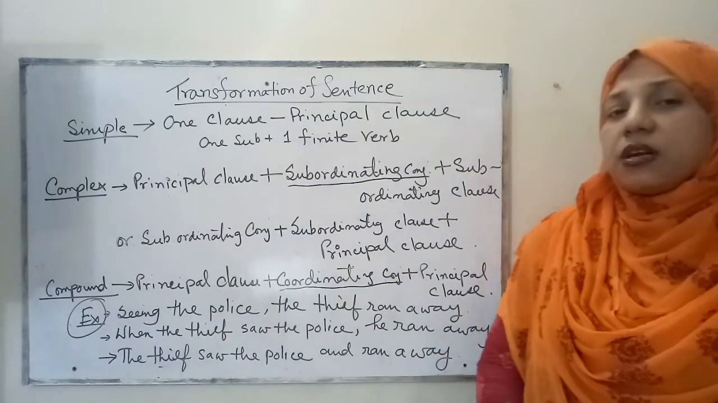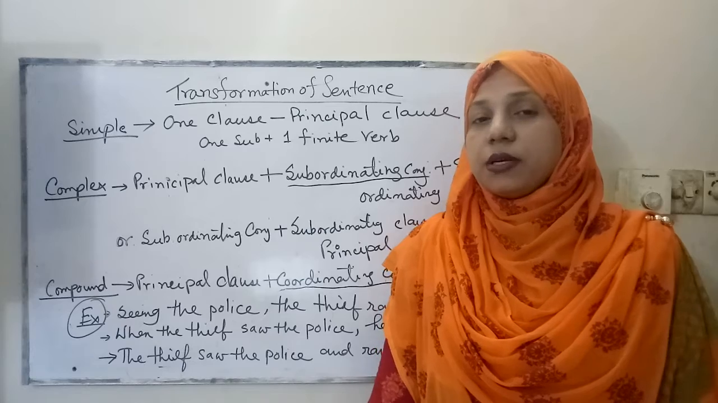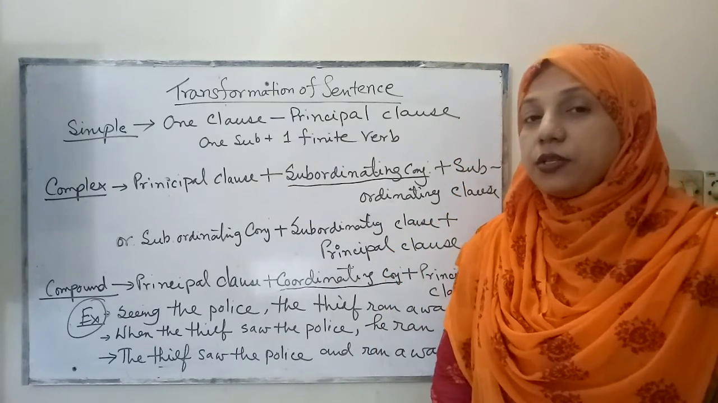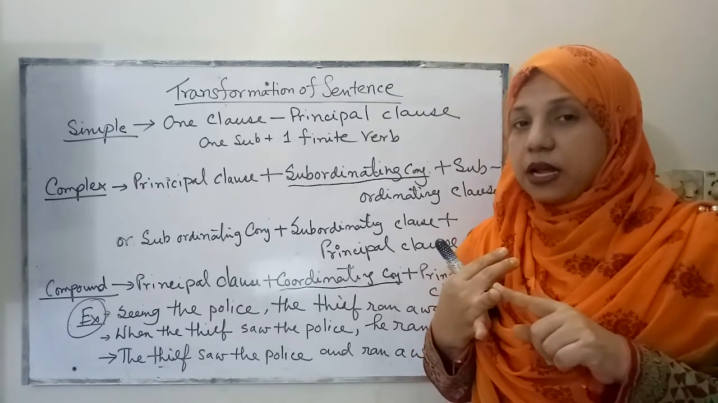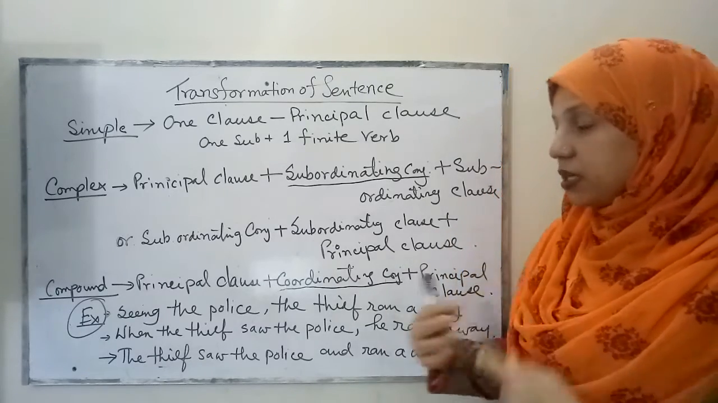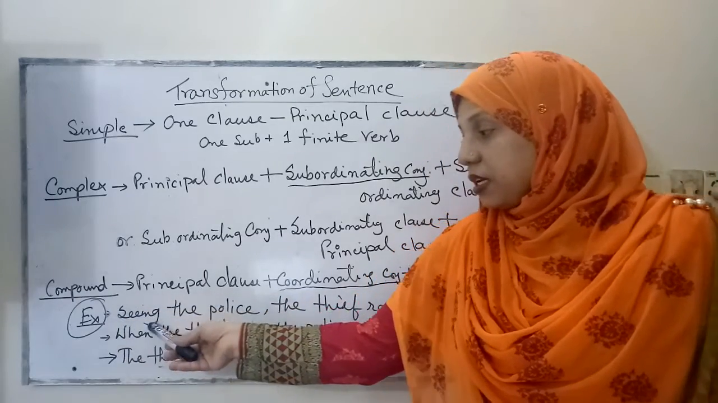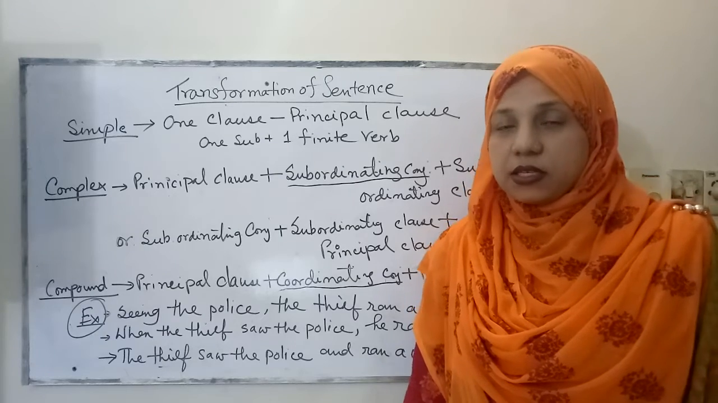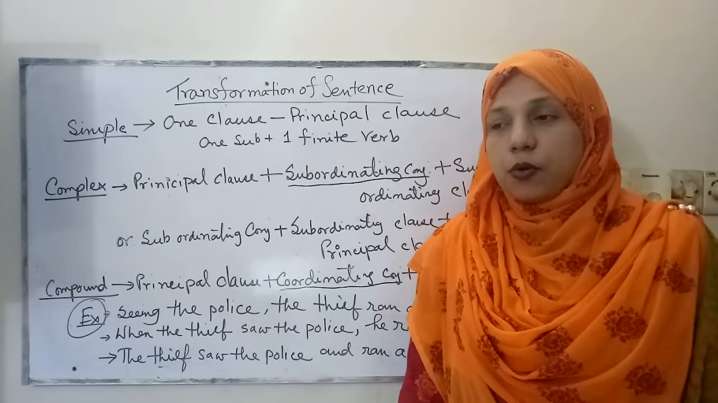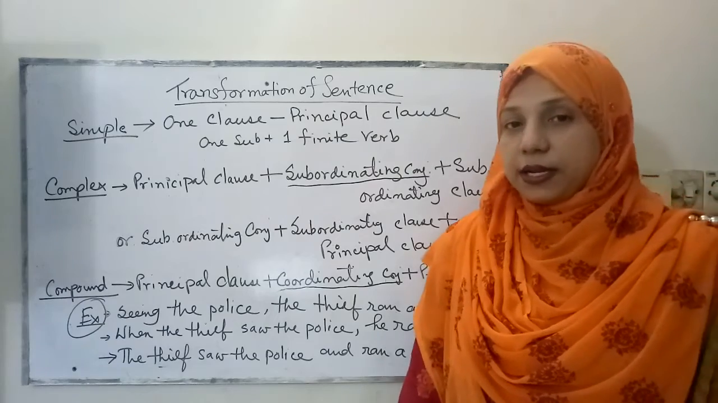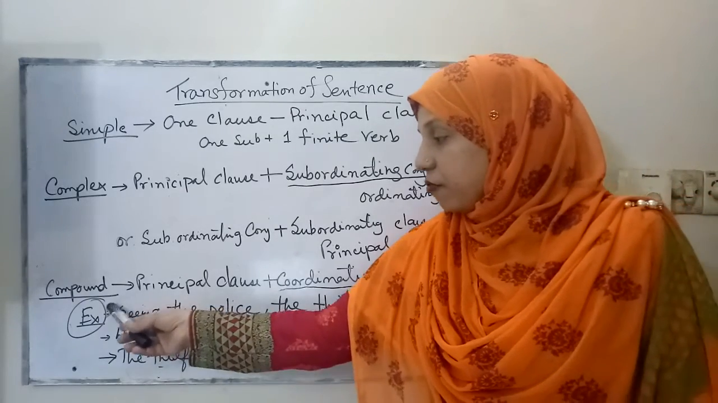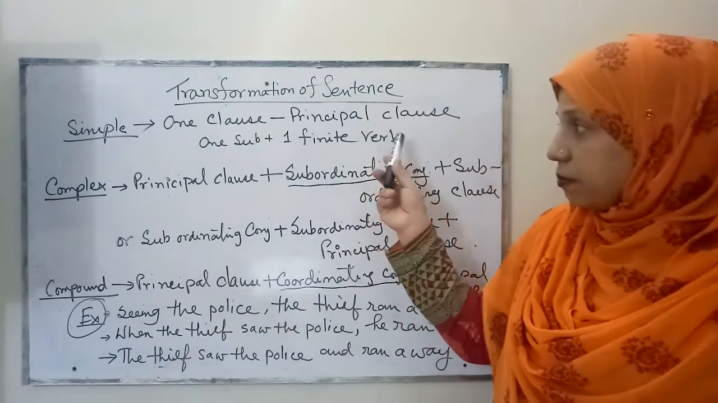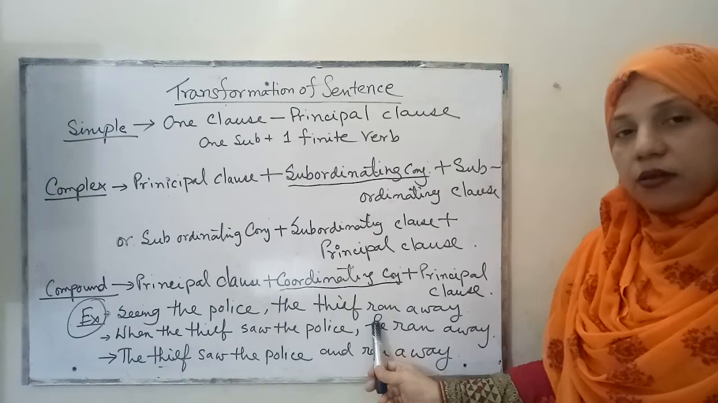Now, do we know which are the finite and which are the non-finite verbs? Finite verbs are the verbs which change according to person, number, and tense. The non-finite verbs do not change in any way. It doesn't matter what the tense is, what the person is, or what the number is; these types of verbs are known as non-finite verbs. So in a simple sentence, there will be only one finite verb.